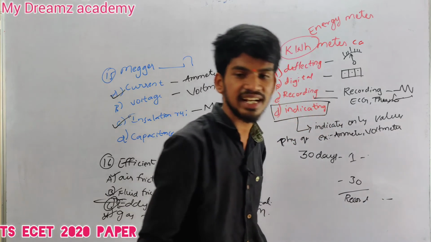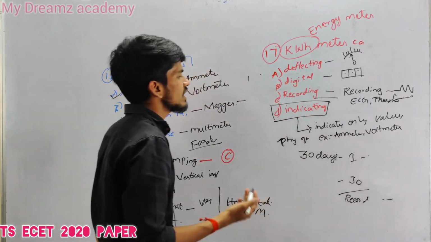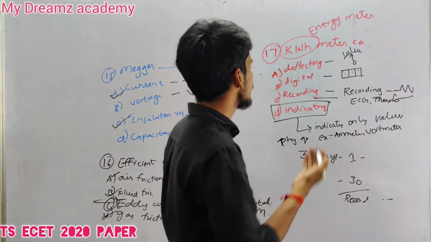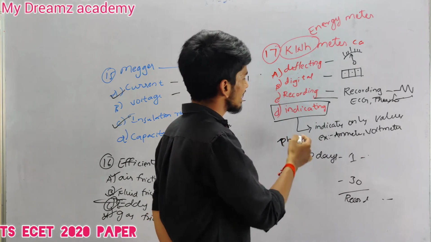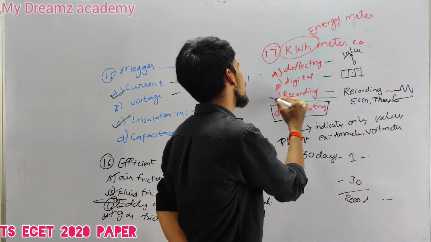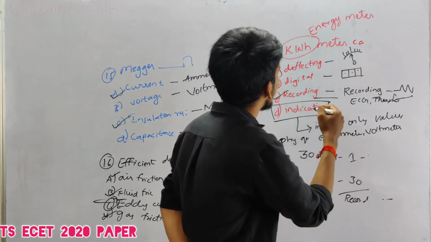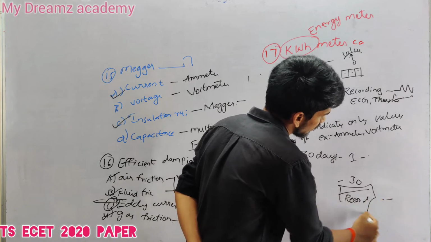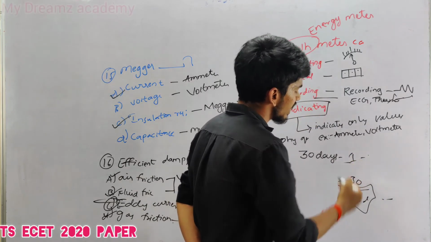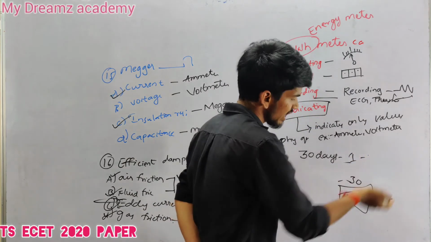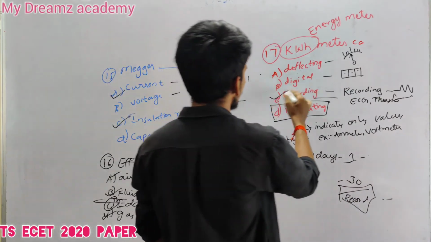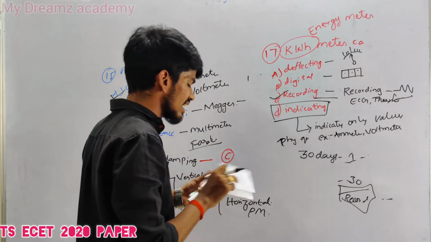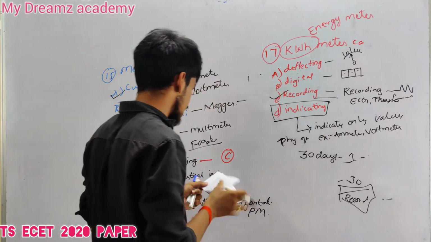That is integrated. So if they have given an integrated meter as an option, it's well and good, you can go for it. But we don't have an integration option here, so we will go for recording. Why? Because this energy meter is also recording the units calculated from day 1 to day 30 by any house, consumer or industry. So our correct option is option C, recording instruments.